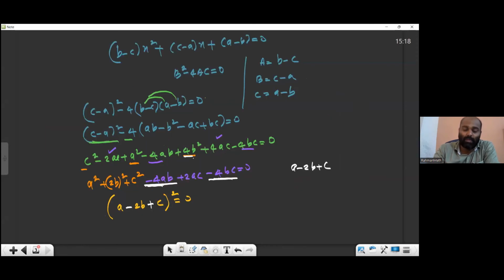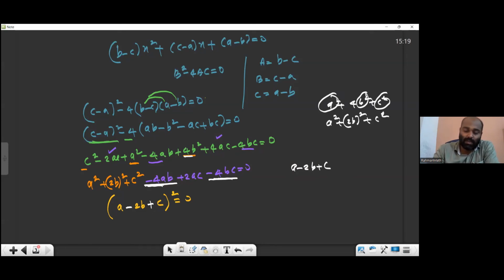Suppose you write 4B square here; the problem is that it is not in the form A square plus B square plus C square, because when you take the root, this is what you round. So everything should be in square form: the first square, second square, third square, like that. That's why I wrote 4B square only like that.